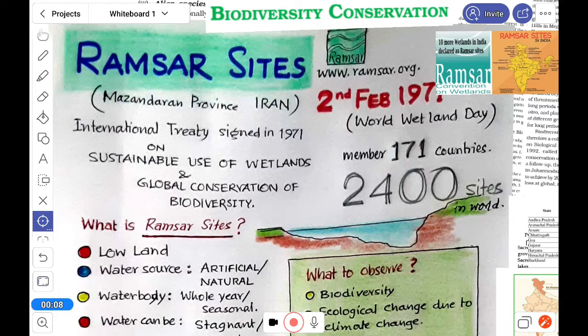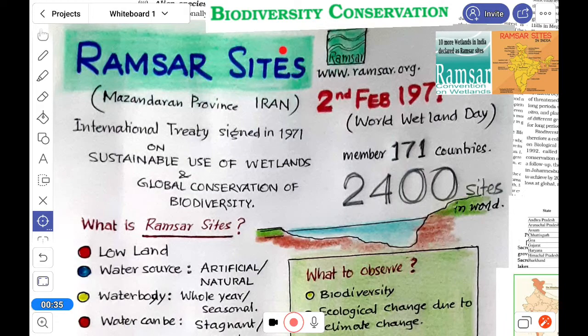Biodiversity conservation, Ramsar sites. Ramsar sites, this topic is not in your book, but it is there in the syllabus. So, first here we are discussing the Ramsar site. Look here, the Ramsar site. Ramsar is a place in Mazandaran province in Iran.